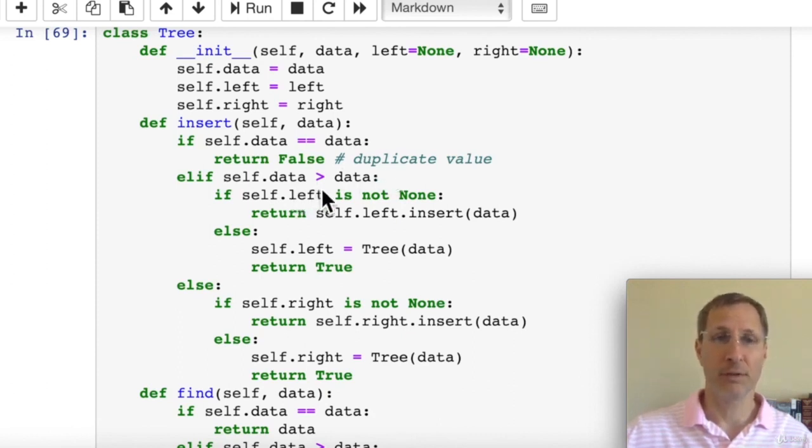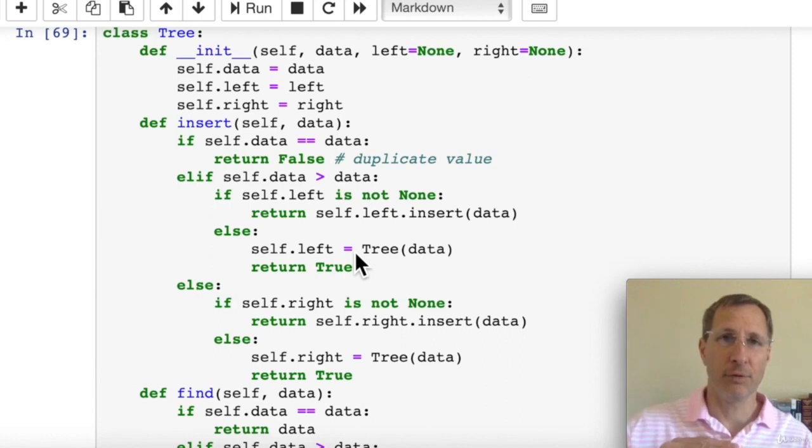If the data passed in is less than the data in the current node, then we're going to descend down the left subtree. So we return self.leftSubtree.insert. In other words, we're calling the insert function recursively, descending down the left subtree and still passing the data along. The reason we have this return is because we want to return either True or False at the end of the day, depending on whether the data was successfully inserted or not.